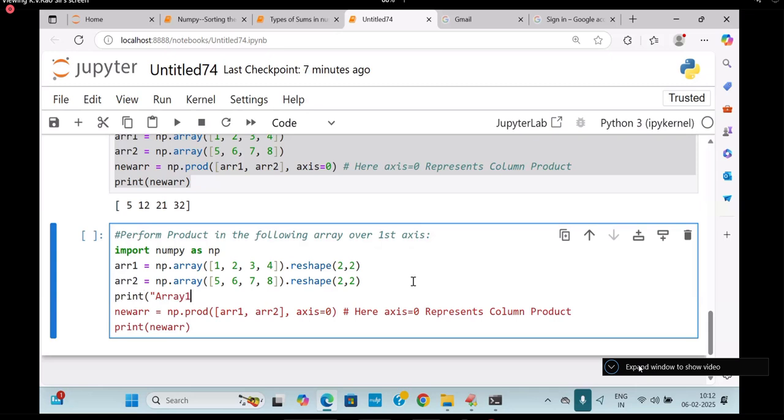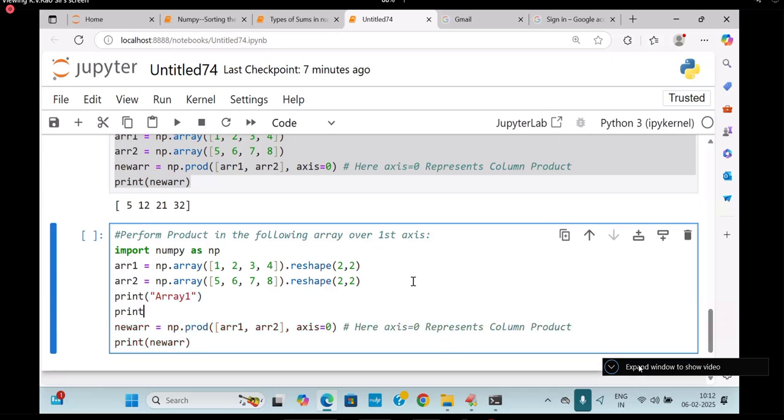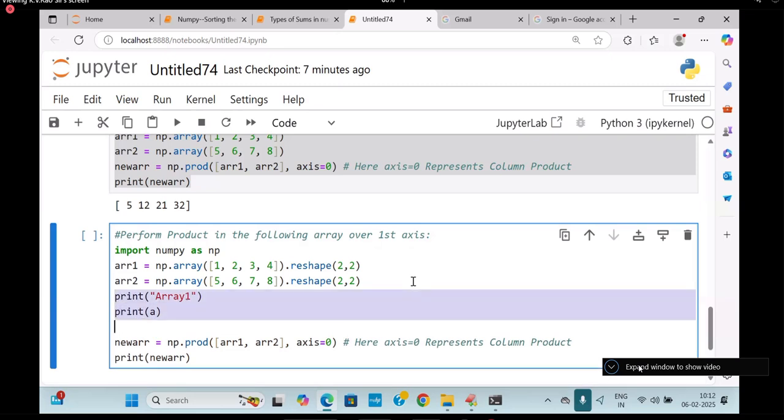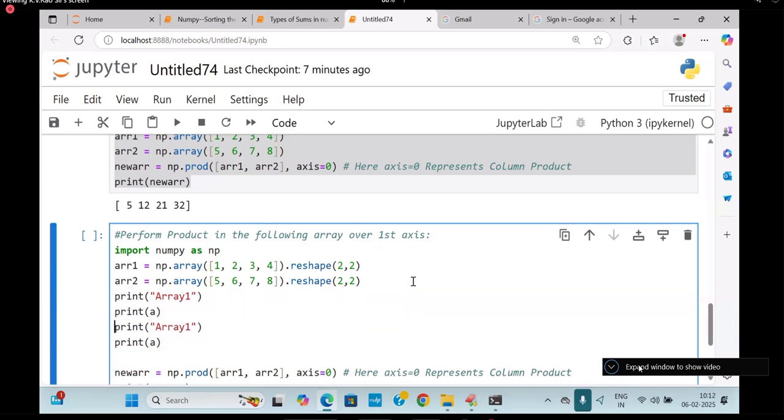Array 1. Okay. Print of what here? Array 2. I will take it. I'm going to write it. This is called array 1. Write it. I will write it. Array 1, array 2. So here I will write it. Print of this data. This is array 1.